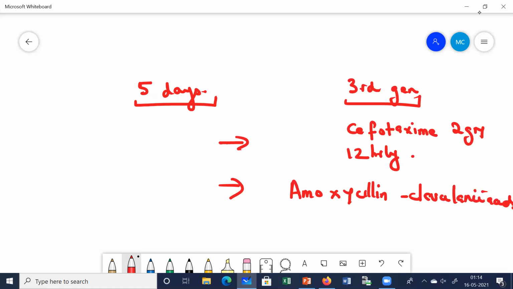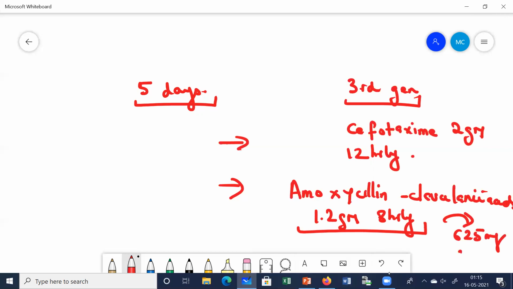So this is also equally effective. And what is the dose? We usually give it first. See, it's a bacterial peritonitis which has occurred. So obviously we will give oral, but first the dose is completed by the parenteral route, and then we give it by the oral route. So first we give it 1.2 grams 8 hourly, and then it is switched to the oral route. So first the parenteral route, and then you can switch to the oral route.